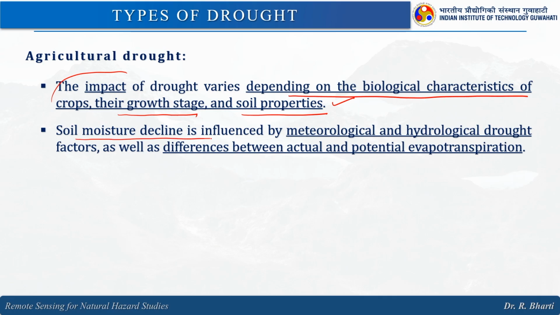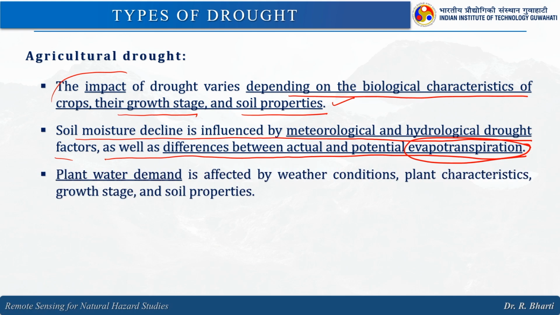Soil moisture decline is influenced by meteorological and hydrological drought factors, as well as differences between actual and potential evapotranspiration. This evapotranspiration is also an input in the agriculture drought assessment.